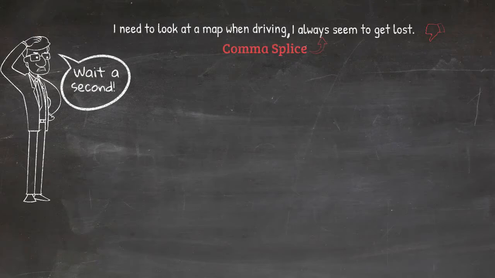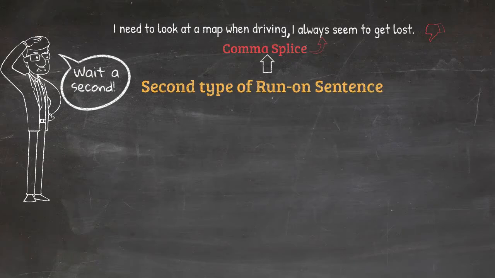This means that two sentences are joined together, and instead of separating them with a period, which is the correct thing to do, we instead use a comma. This type of mistake is common, and we can easily make it without knowing, especially with longer sentences. In the simplest version, this second type of run-on sentence looks like this.